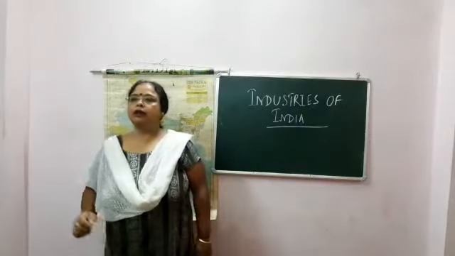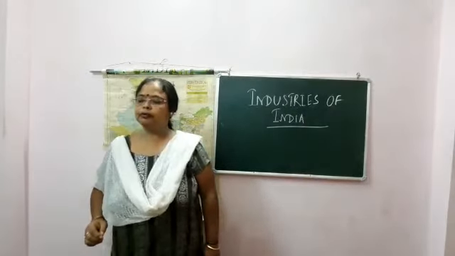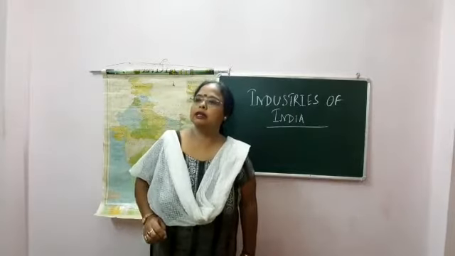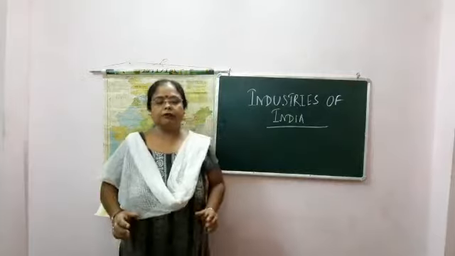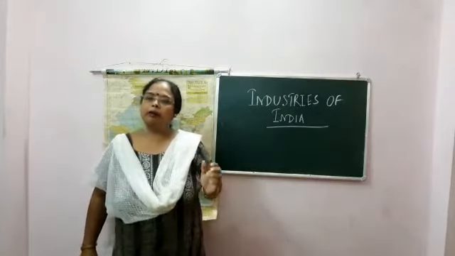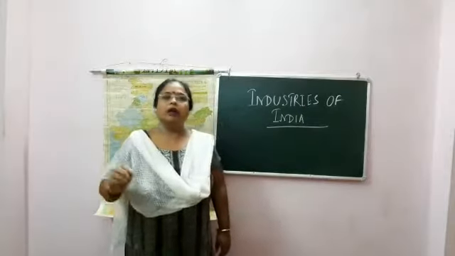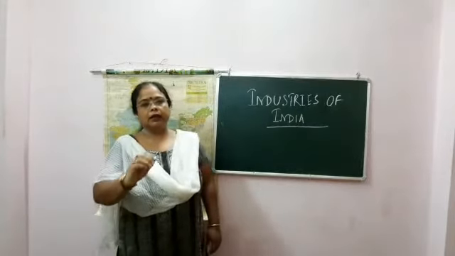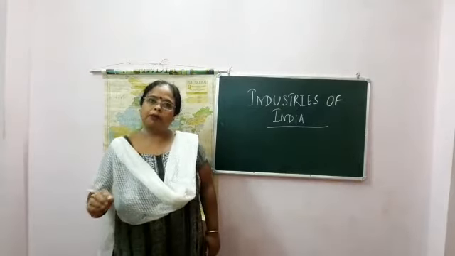Next we will see the factors affecting the location of industries. For the development of industries, some essential factors are there. Number one, availability of raw material. Suppose we are living in Chandrapura. In Chandrapura, you have seen that the DVC thermal power plant is there.